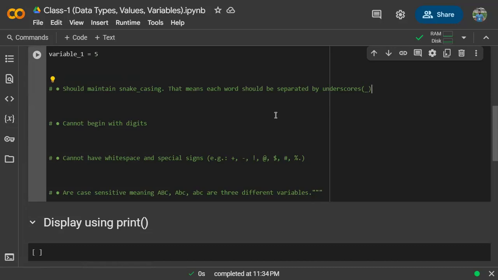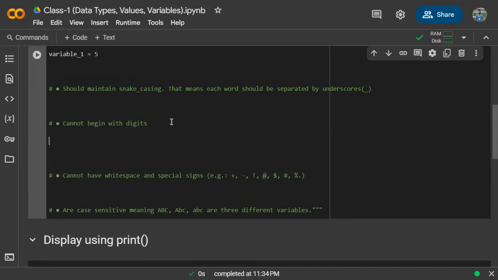Okay. So there should be no spacing. We have already mentioned it. If we want to make space, it must be filled up with an underscore. A variable can never start with a digit.